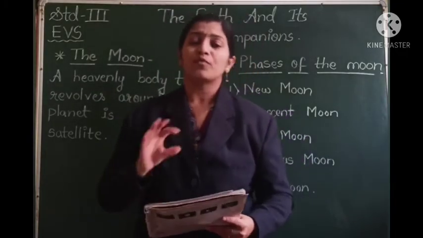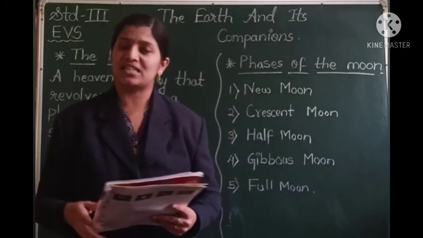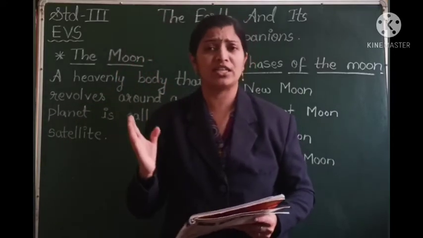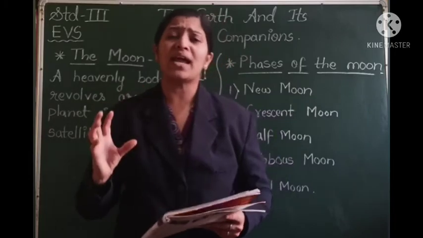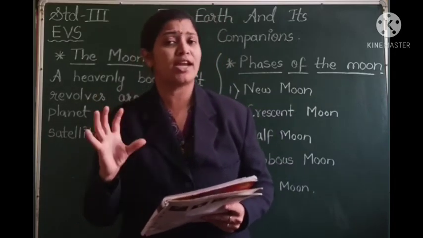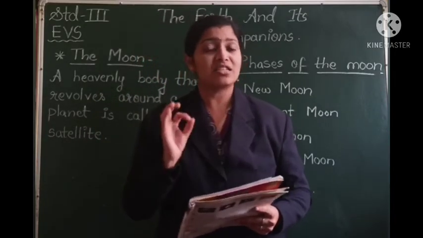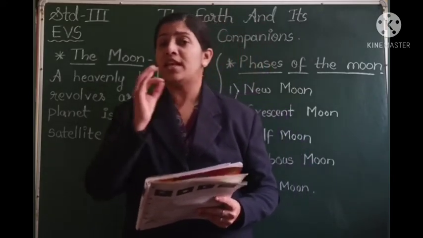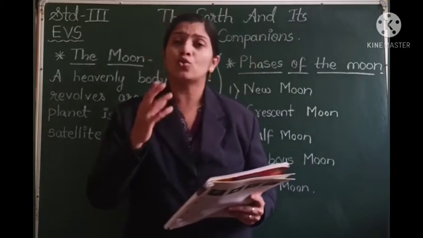In the north, we can see a very bright star. During night time, towards the north direction, we can see a star which is shining very brightly. That star is called the pole star, or in Hindi and Marathi we also call it Dhruva Tara.